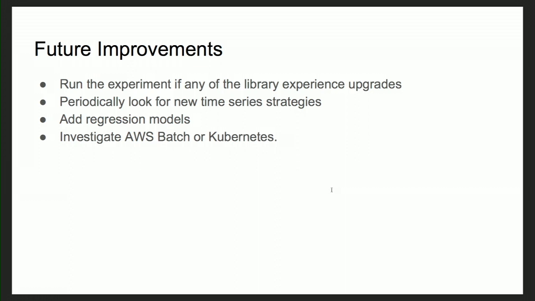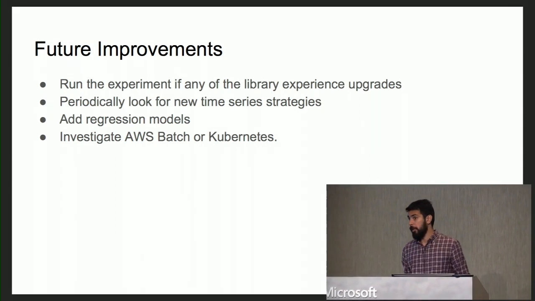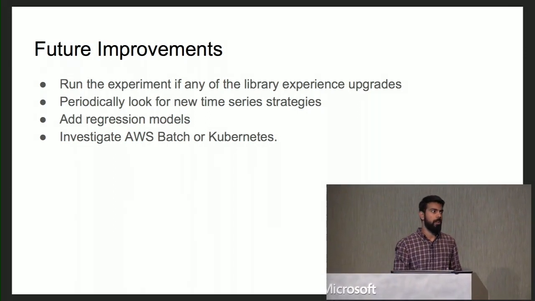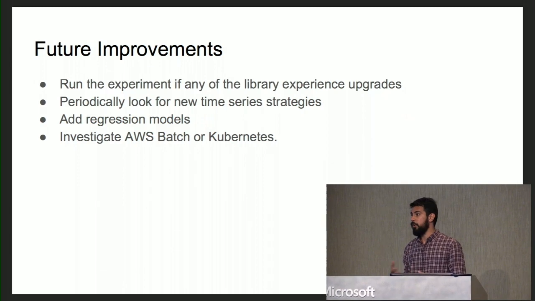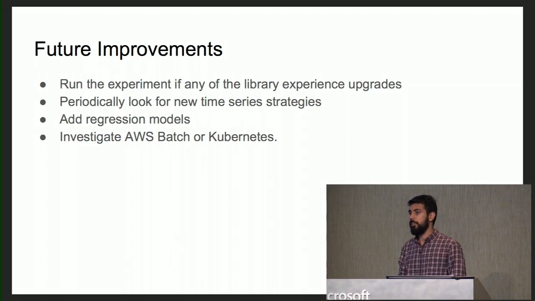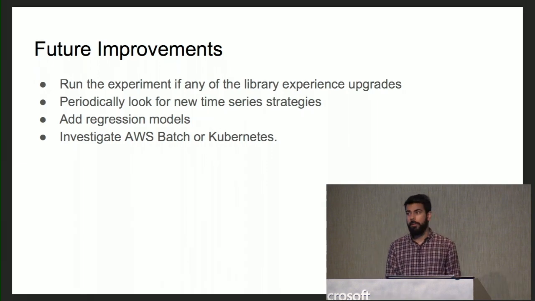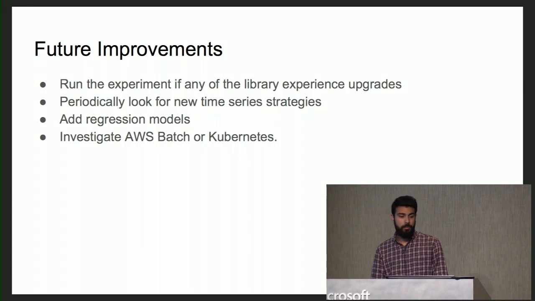Hello. Yeah, some of the future improvements that we are thinking of is running the experiment on a schedule basis so that if any of the libraries get upgrades, we can look for that, because one of the significant changes that we figured out was in the case of FB Prophet, they upgraded their library and there was a significant change in the results.